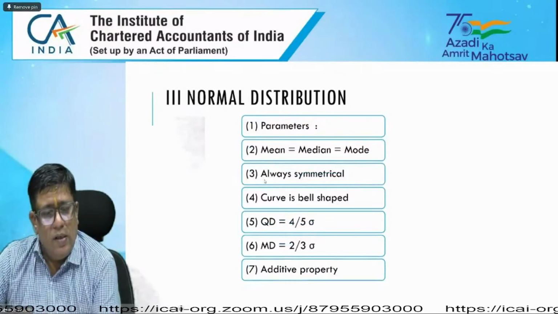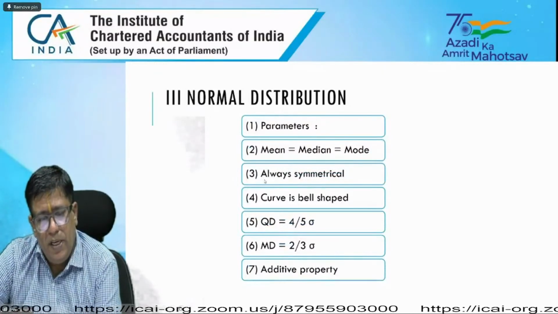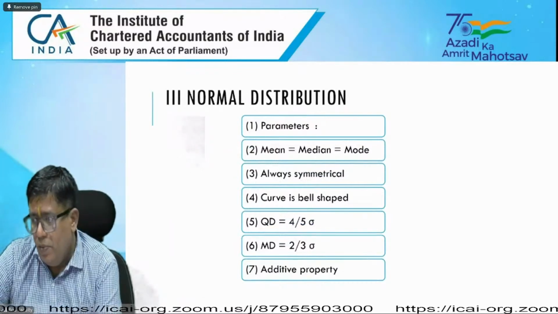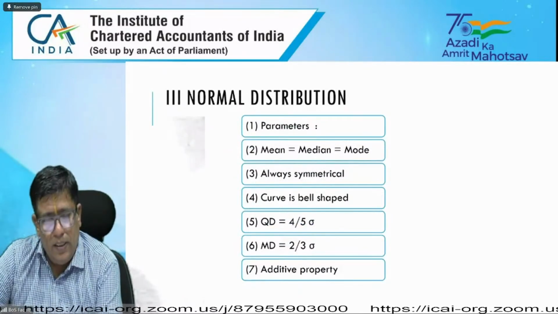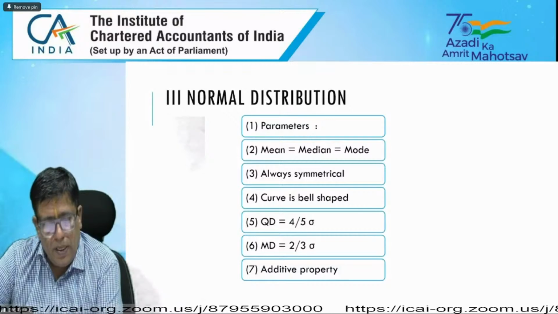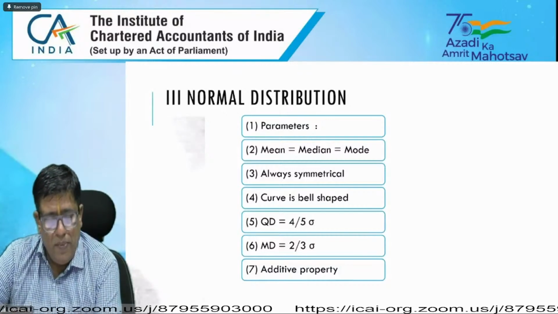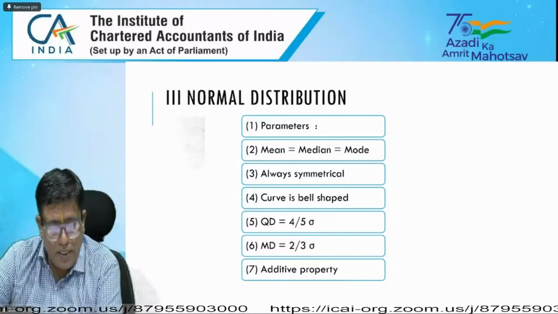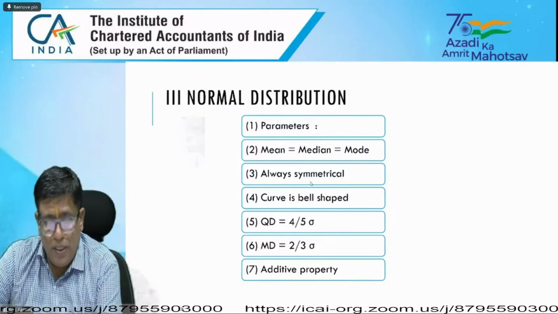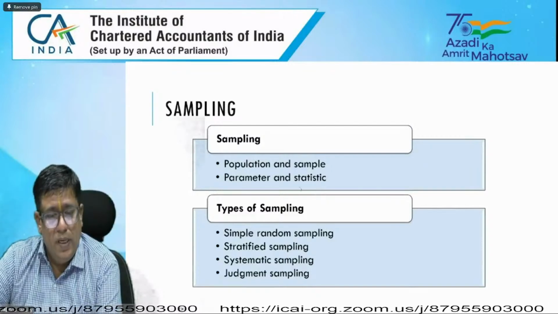Now normal distribution: mean equals median equals mode, the curve is bell shaped, quartile deviation equals 4/5 of the standard deviation sigma, mean deviation equals 2/3 of standard deviation, and please look at the additive properties also.